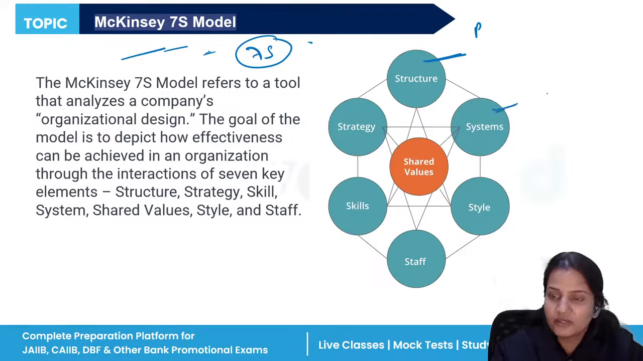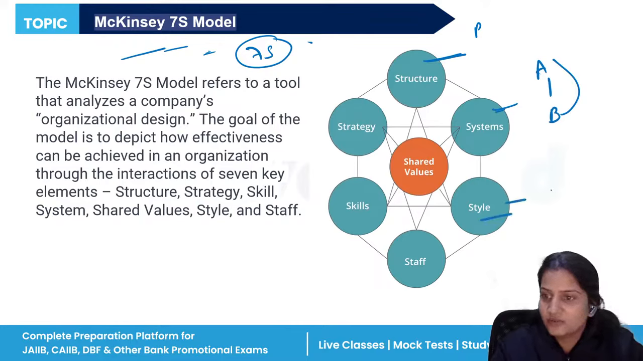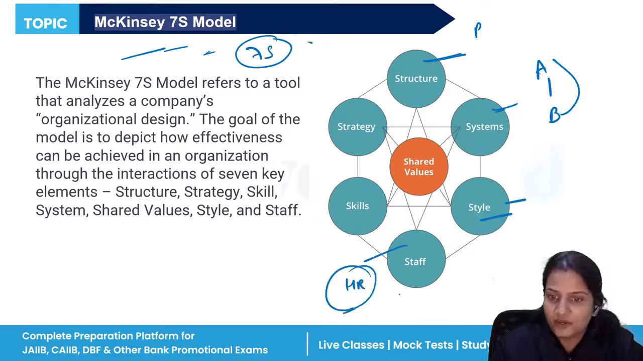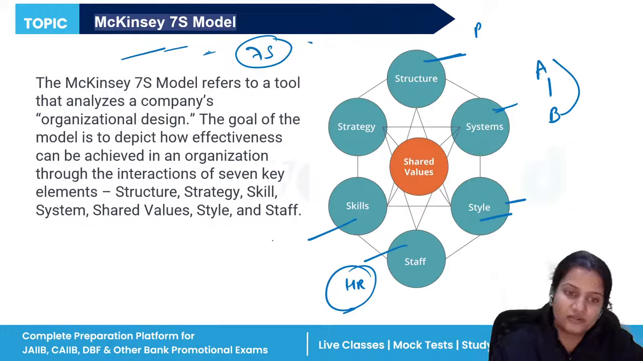Then the system: you need to follow each and every system of the organization. It's not that A is giving powers to B and suddenly B will give power to A. No, a proper system should be there, a proper hierarchy should be there. Style: what type of style you are adopting in your leadership. Staff means your HR; you need to take care of your staff also. Skills: what skills are required to perform a particular kind of job? You need to provide different skills to your employees. If they do not have sufficient skills, then you need to give them training. And strategy: the strategy to achieve your goals.